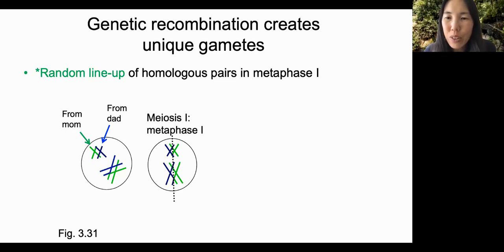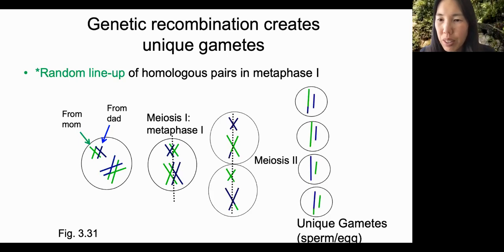Then, depending on how the homologous chromosome pairs line up in metaphase of meiosis 1, after they separate in anaphase of meiosis 2, you will get different gametes from the single cell. For example, it could look like this arrangement or this arrangement. Each of the gametes, sperm and egg, are unique. All 4 of these are genetically different.